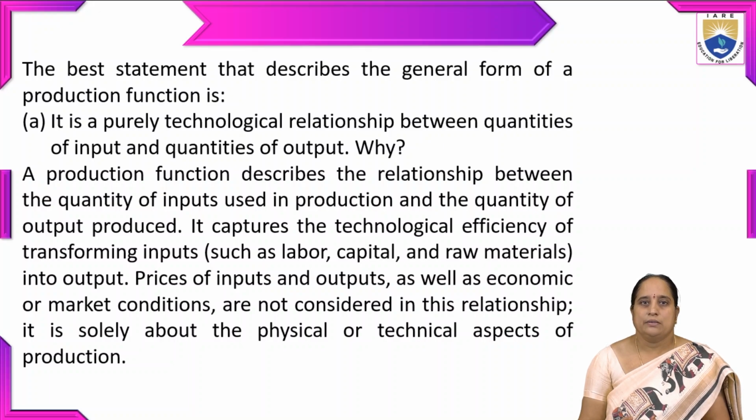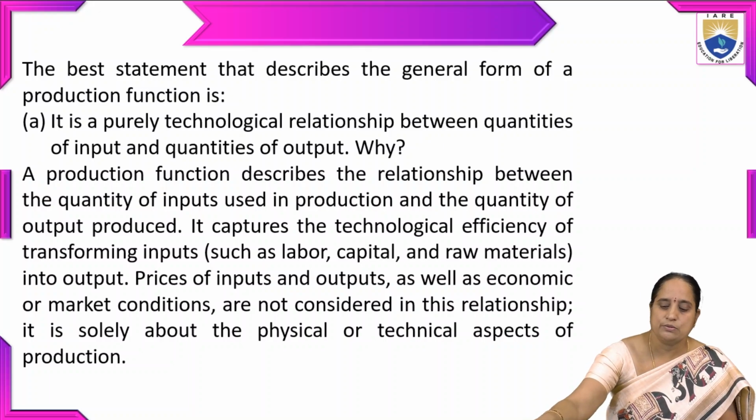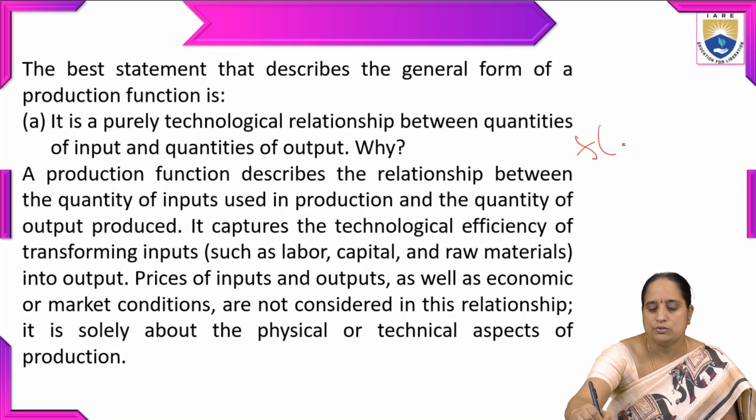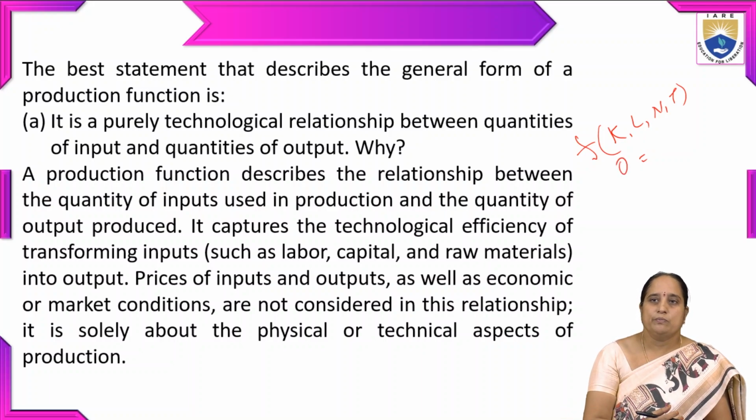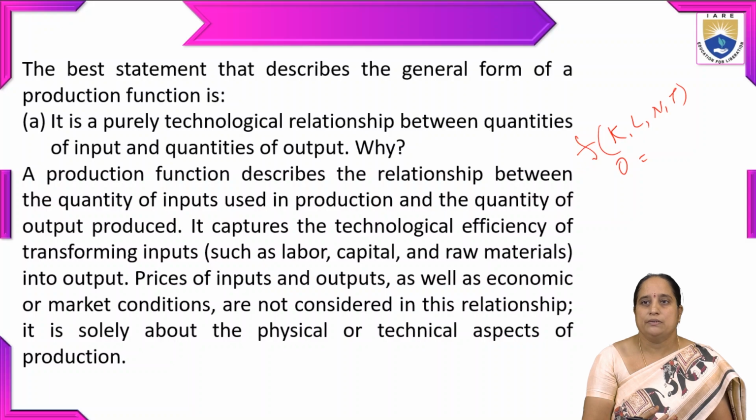So let us see why it is so. A production function describes the relationship between the quantity of inputs used in production and the quantity of output produced. As we know, in a production function, inputs are transformed into output: Q = f(K, L, T), which is equal to output. Output can be produced by using productive resources like capital, labor, natural resources like land, and technology. Using these four productive resources, we can maximize productivity, which in turn becomes output.